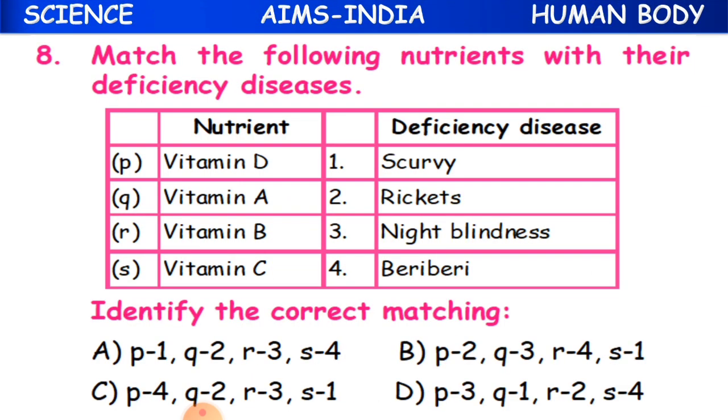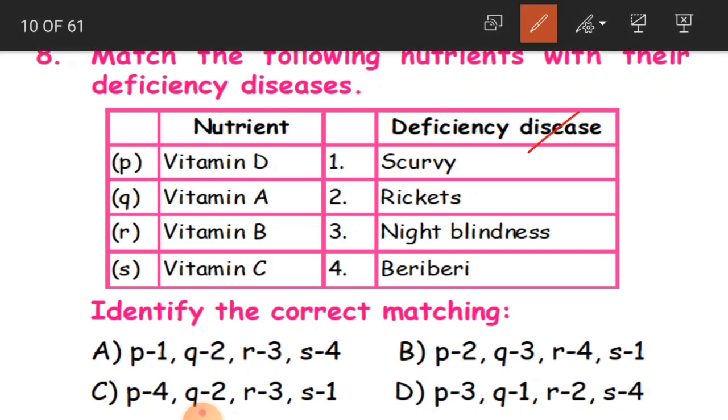Clear, children? Match the following nutrients with their deficiency diseases. Okay, children, see, you are having nutrients, that is the vitamins, and in this column you are having diseases, that is deficiency diseases. So we have to match the diseases with the nutrients. That is, suppose if we do not have this particular vitamin, what type of disease is going to be caused? So the first one, P, vitamin D. Vitamin D is for rickets. Okay, vitamin A is for night blindness.